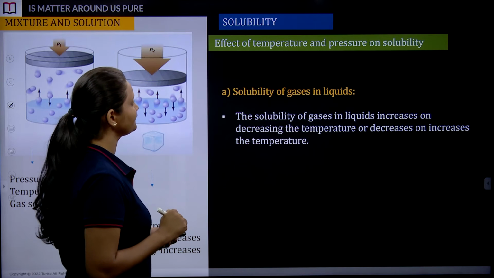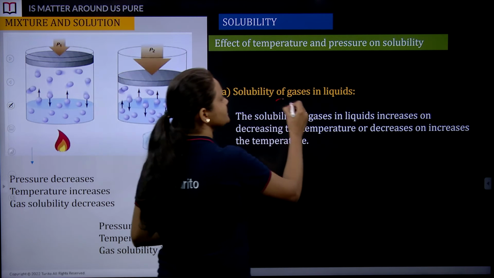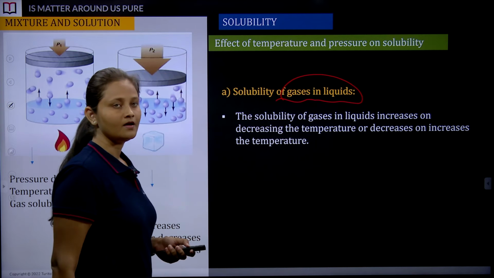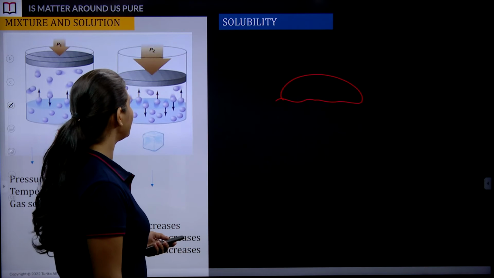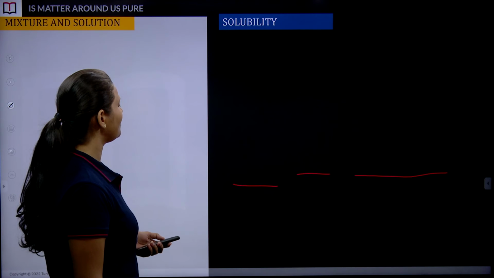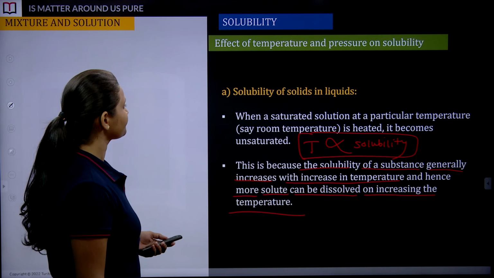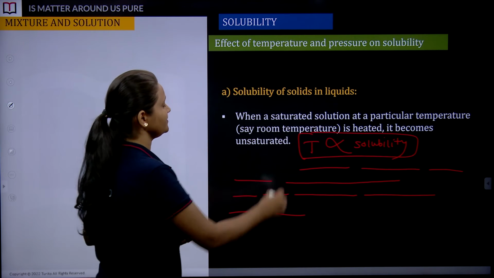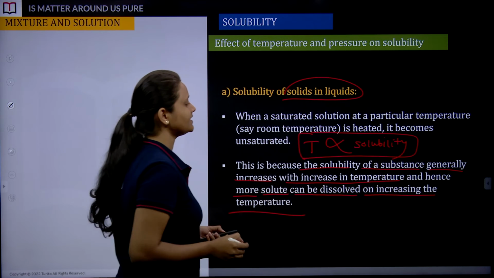Let us move ahead. Solubility of gases in liquids. We have a different combination here. Earlier we studied solids in liquids.